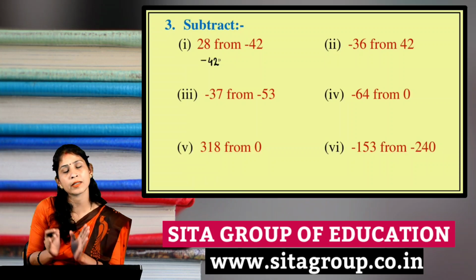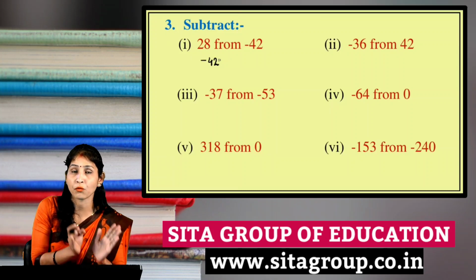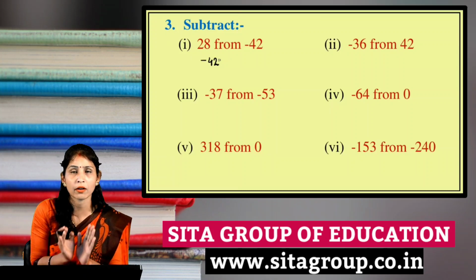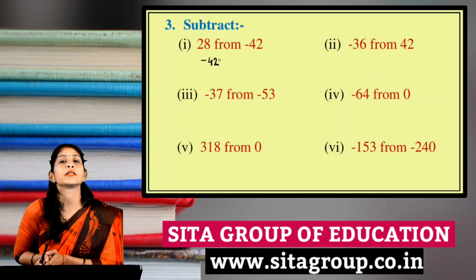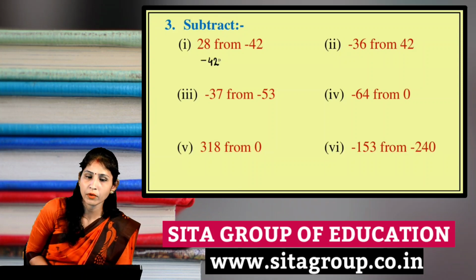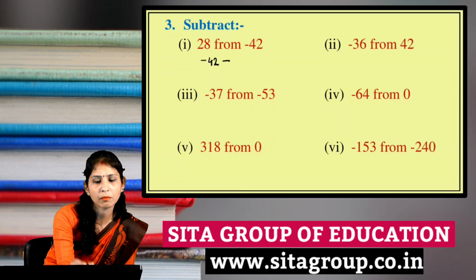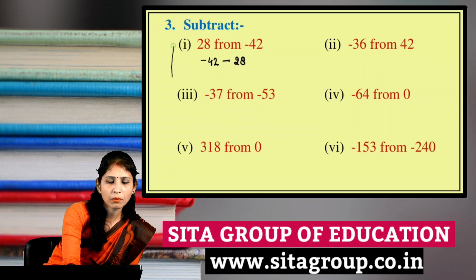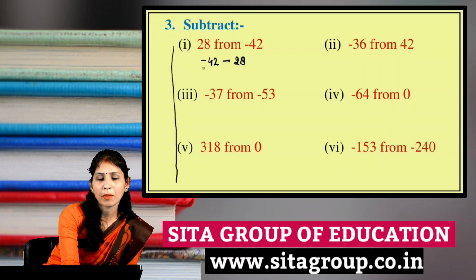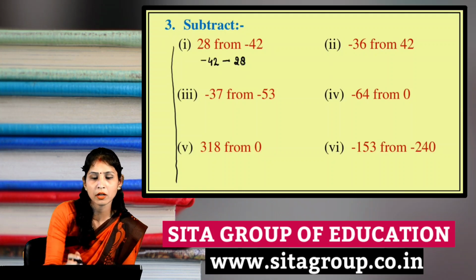So the digit given after 'from', that digit we will write first with its sign. If a positive sign is given then we write the positive number, if a negative digit is given then we write down the negative digit. Now we have to subtract, that's why minus, and after that we write down 28. So in this manner minus 42 and 28, which was a positive integer, but we have to subtract here.